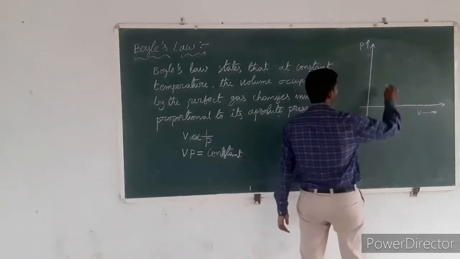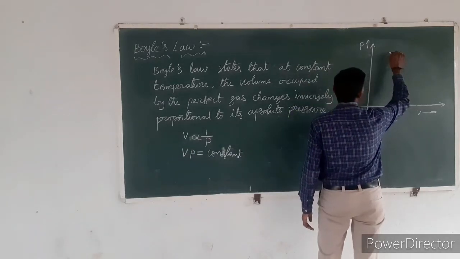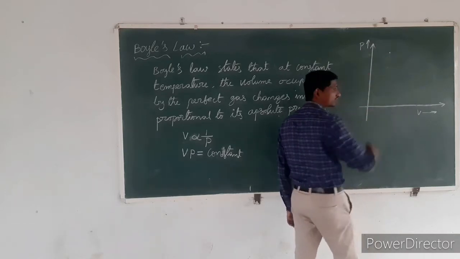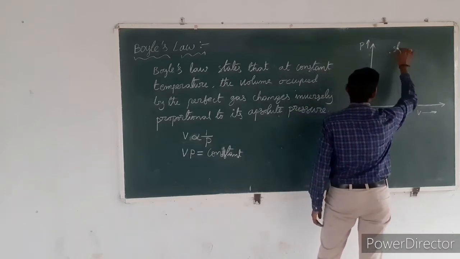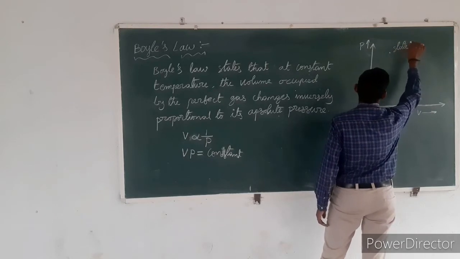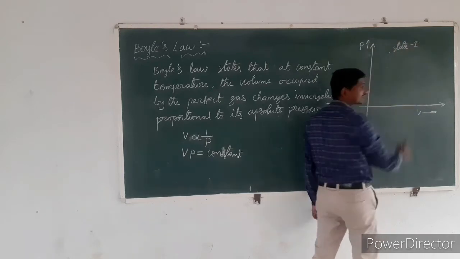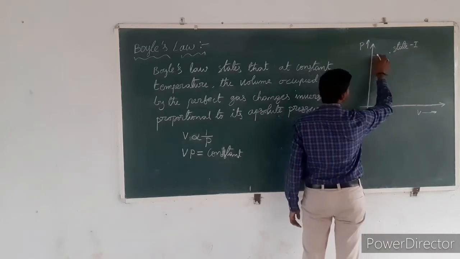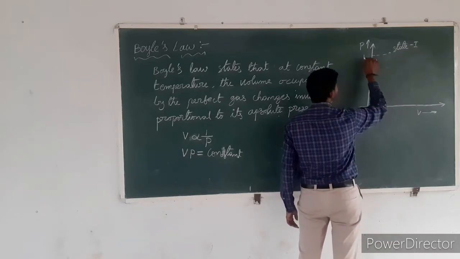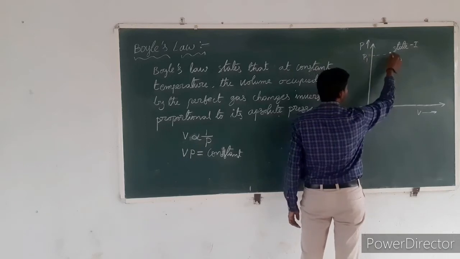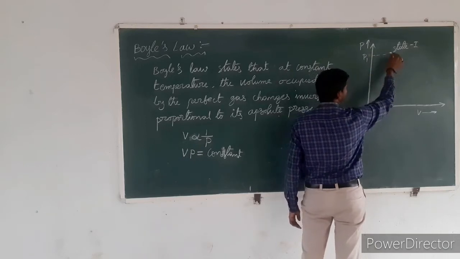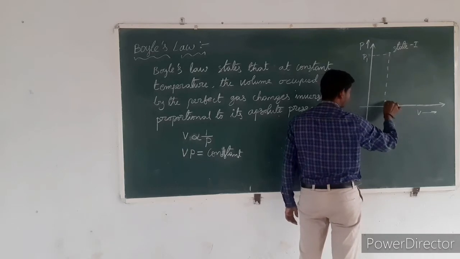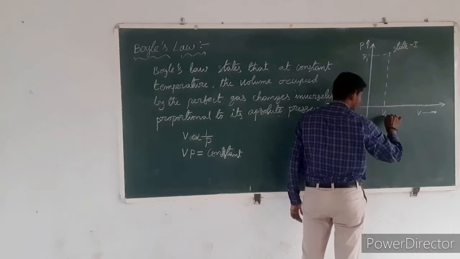So, for example, the initial state of the perfect gas is called state 1. At state 1, the properties of the perfect gas are pressure P1, which is absolute pressure, and volume V1.